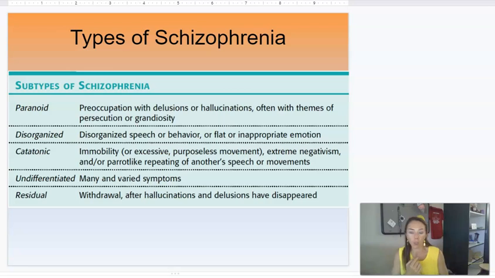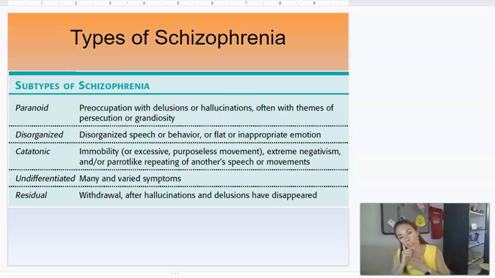Disorganized schizophrenia is categorized by very disorganized speech or behavior, and then the flat or inappropriate emotion, more of the flat affect, lacking the hallucinations and the delusions. Catatonic, like we just talked about, is immobile, right? So not moving, or excessive, purposeless movement.